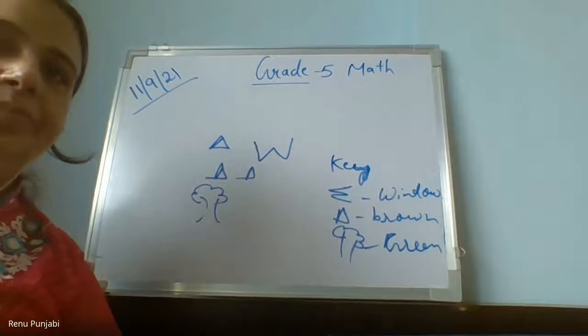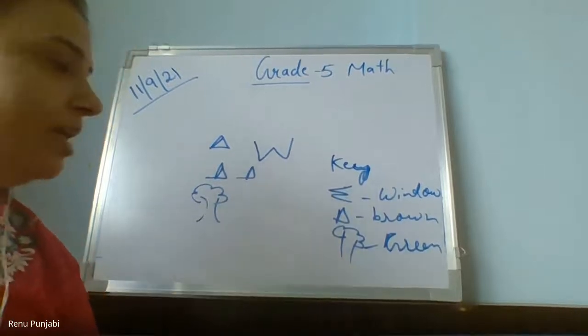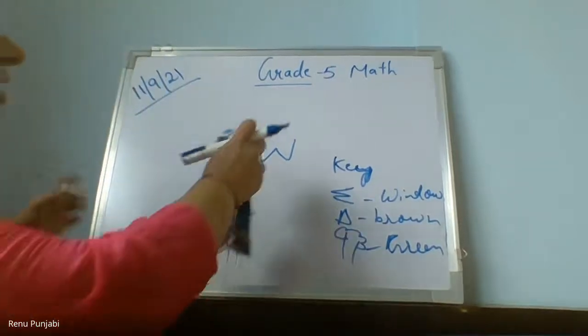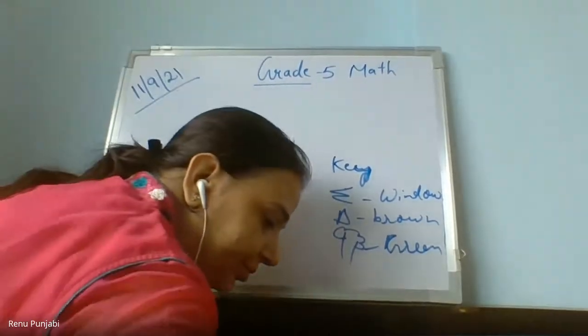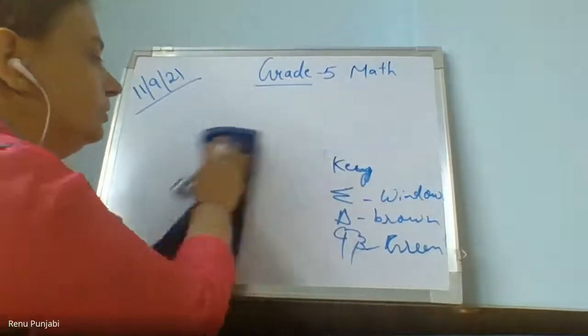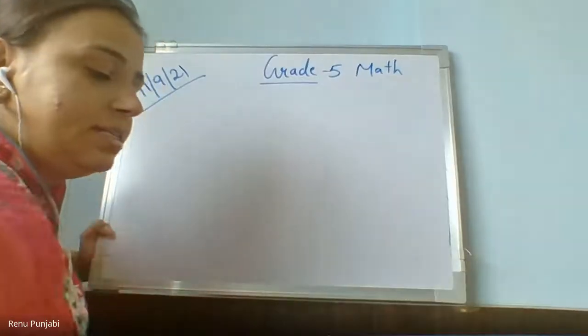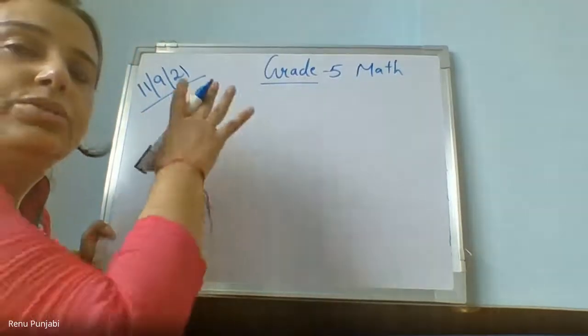Nothing. First, listen. So we have done what is a key and what are directions. We have learned about the directions also. Ma'am, what was a key? I forgot. Key is, sometimes we are not able to draw everything.